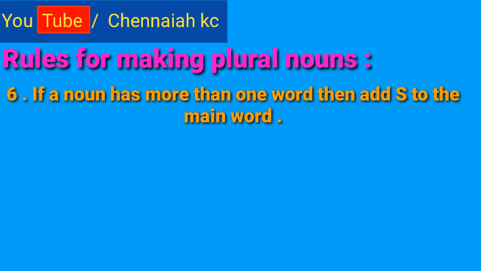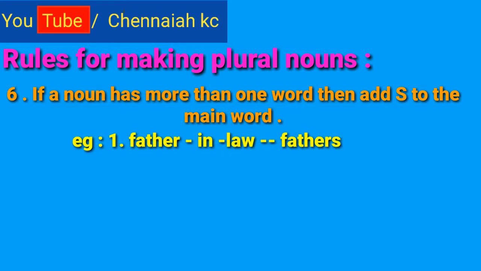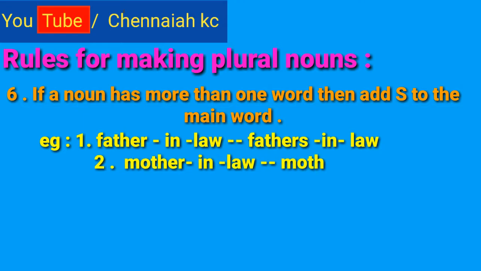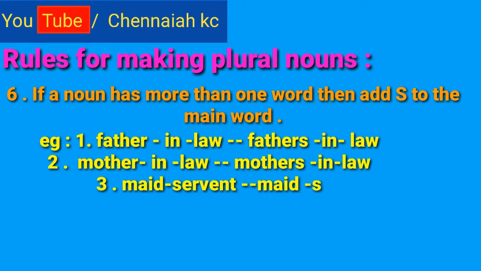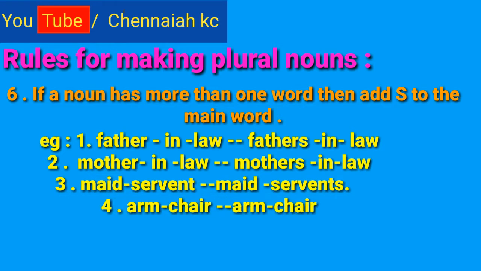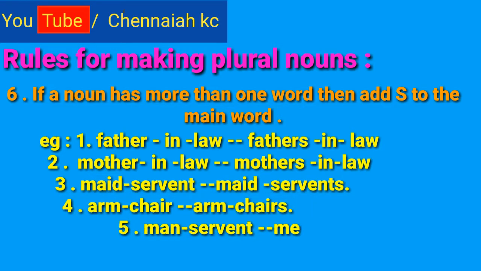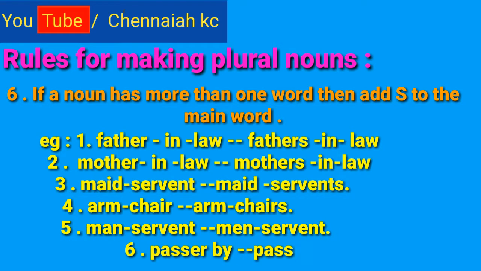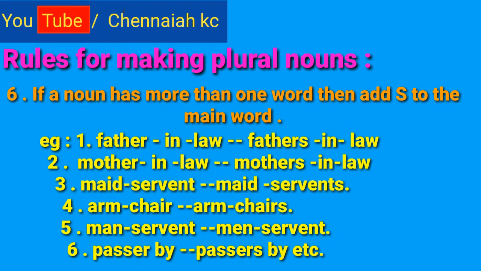Next, sixth rule. See here, if a noun has more than one word, then add s to the main word. Listen carefully. Father-in-law, fathers-in-law. Mother-in-law, mothers-in-law. Maid servant, maid servants. Armchair, armchairs. Man servant, men servants. Passer-by is a singular, passers-by a plural, etc.